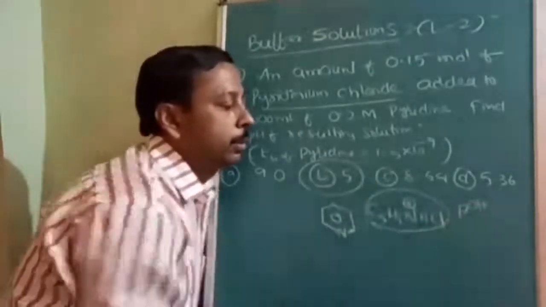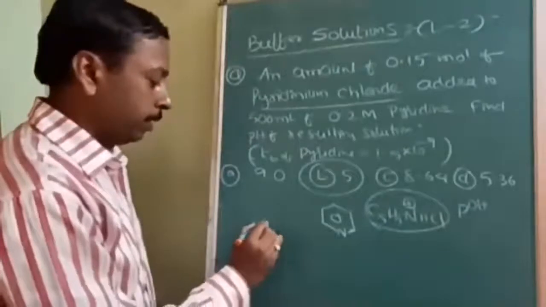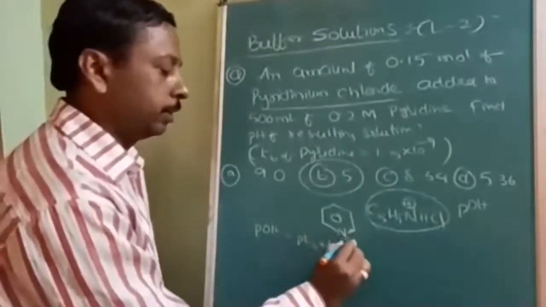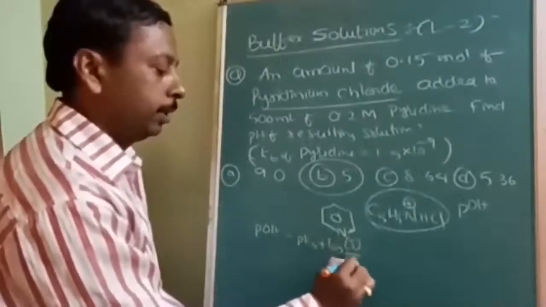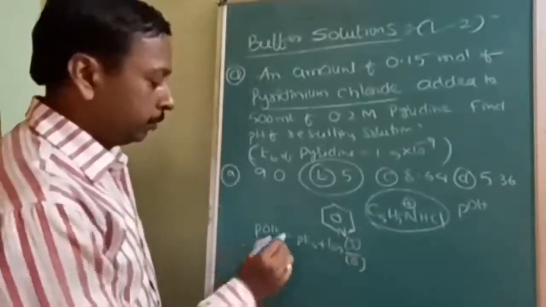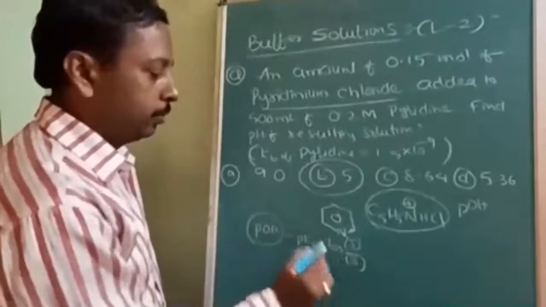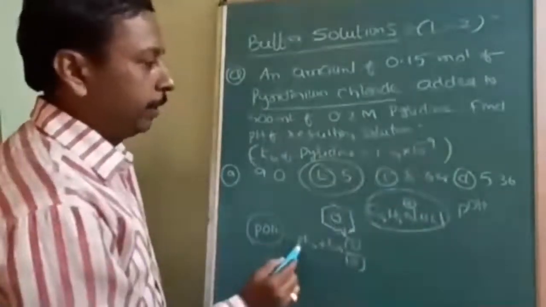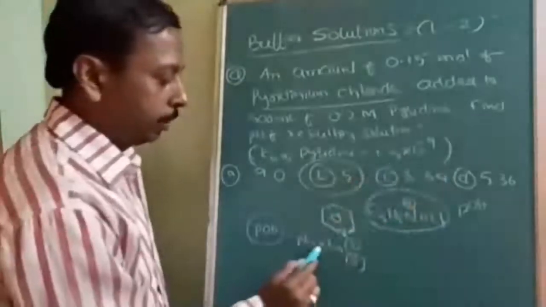First pOH. The pOH formula is pOH is equal to pKb plus log of concentration of salt upon base. Once you get pOH by using this formula, Kb is already given, so pKb you will find out: 9 minus log 1.5.